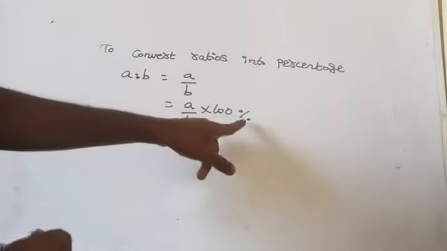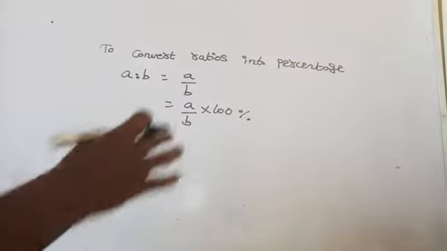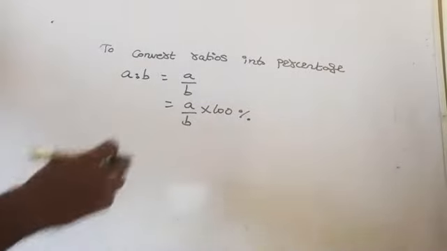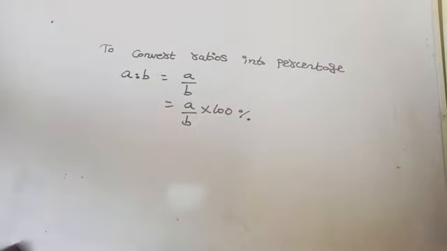This percentage means what? 1 by 100. So 100 into 1 by 100, the 100 cancels. That value does not change. It remains the same, A by B. So A is to B can be written as A by B. So if you want to convert ratio into percentage, then A by B into 100 percentage.